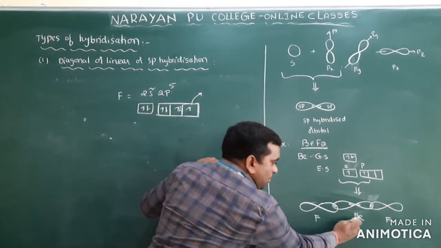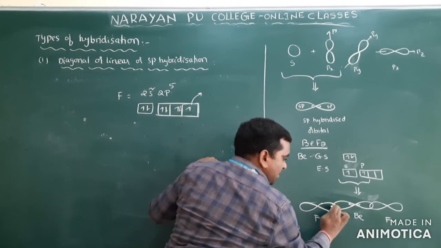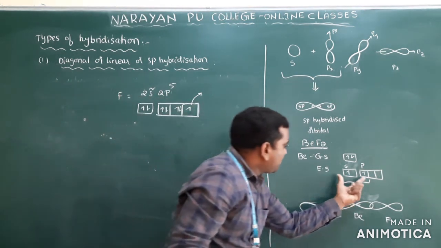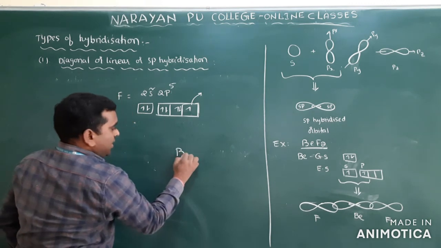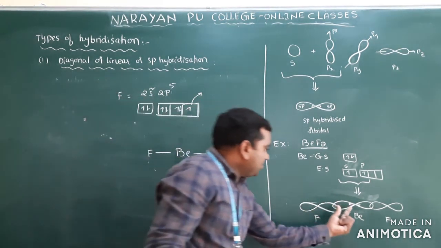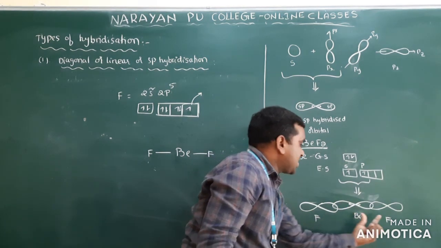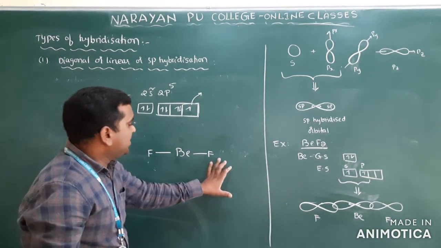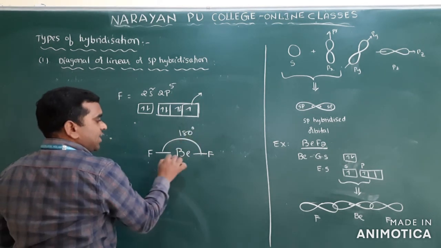2 electrons means one Be bond and another Be bond. That is hybridization. Clear? And the remaining orbitals, see, this is a P orbital. Now what happened here? You are getting beryllium and F, and beryllium and F, because both are same. So the bond length here will be the same on both sides. Clear? If you take the bond angle here, it is 180 and the bond length is also the same.